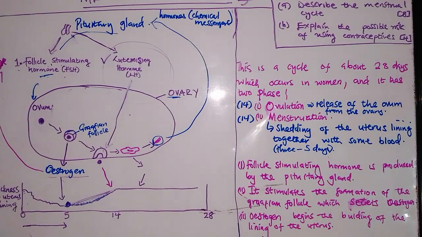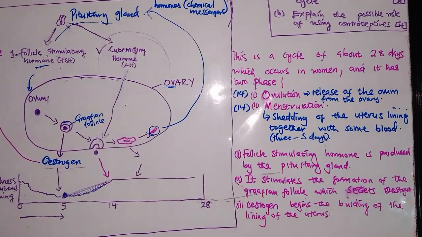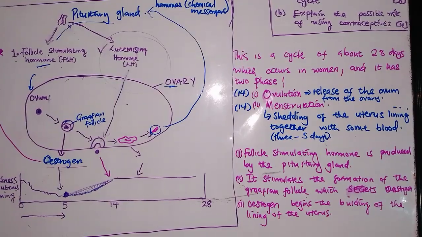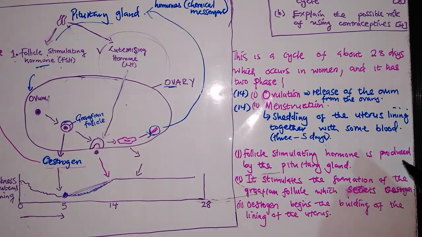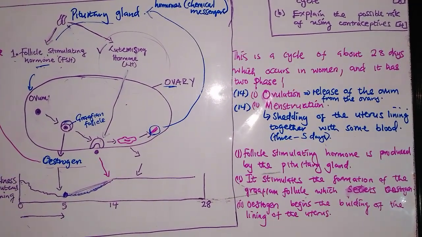Yeah. So that is how your brain coordinates with your body. So everything occurs between day 5 and day 14. Yeah. So you need to remember that.